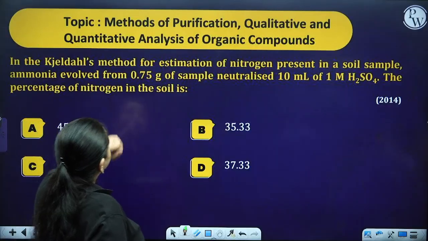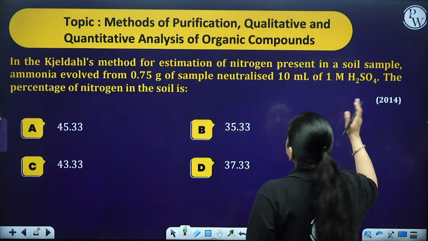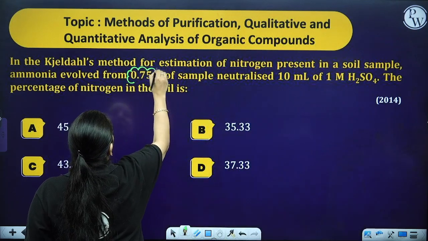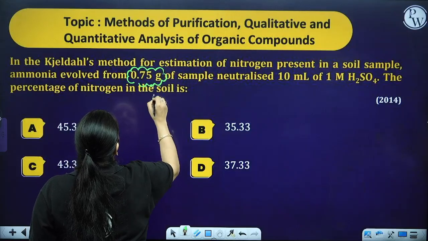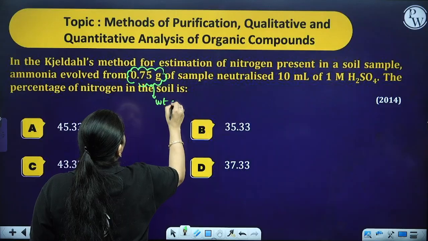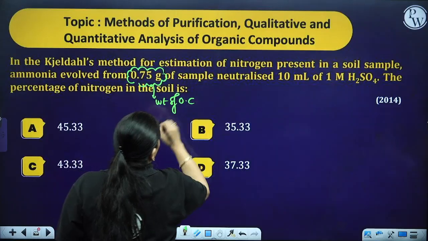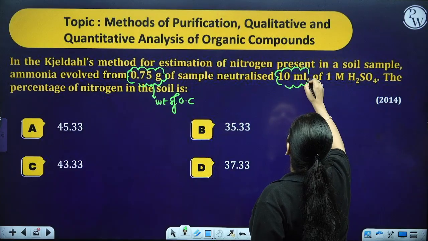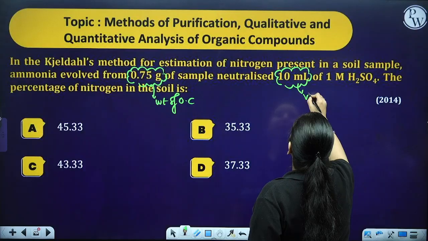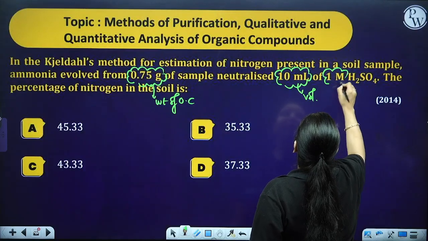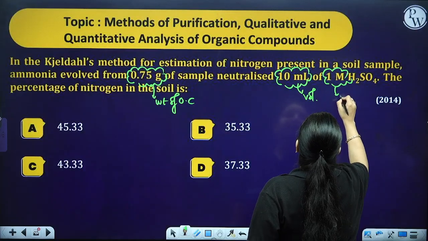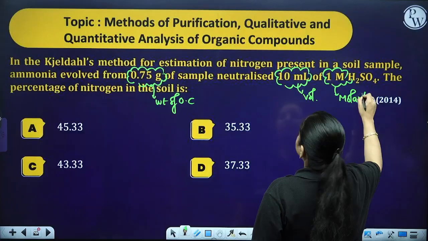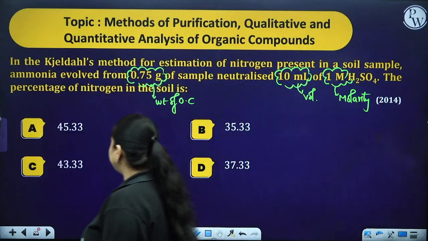Next is in Kjeldahl's method for the estimation of nitrogen present in a sample, ammonia evolved from 0.75 gram of sample. So this is being given as the weight of the organic compound, neutralized 10 ml. 10 ml means that it is being given as the volume. And 1 molar means it is given as the molarity of H2SO4. The percentage of nitrogen in the soil is going to be.